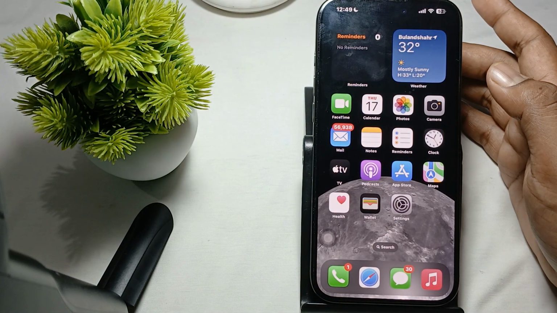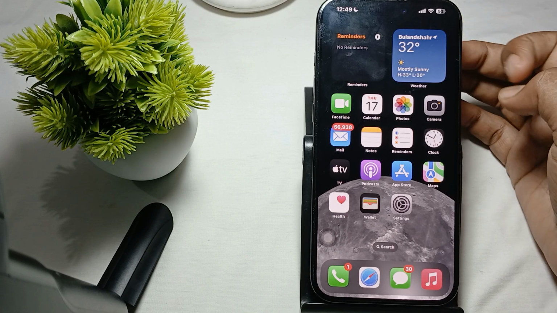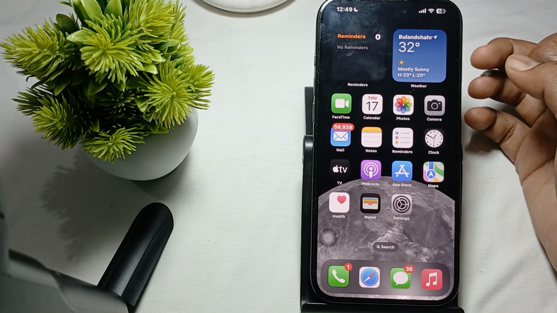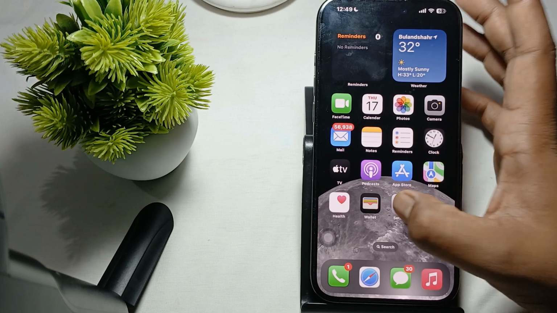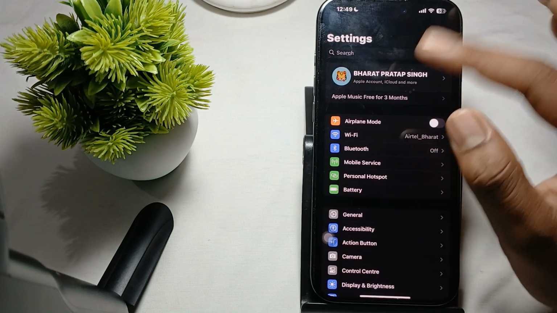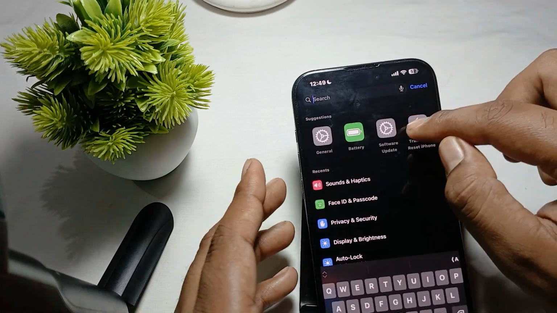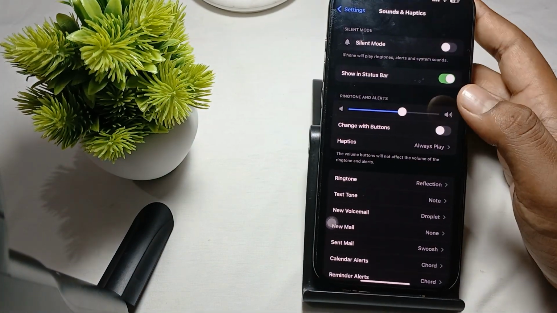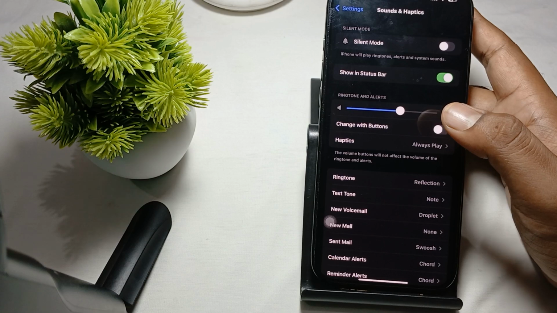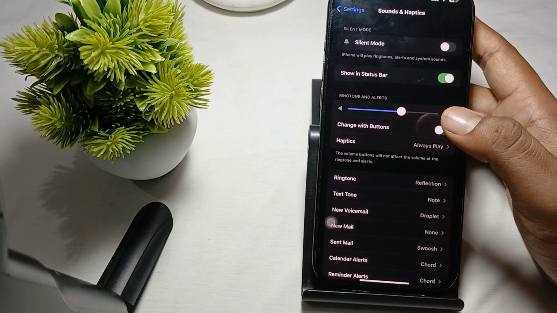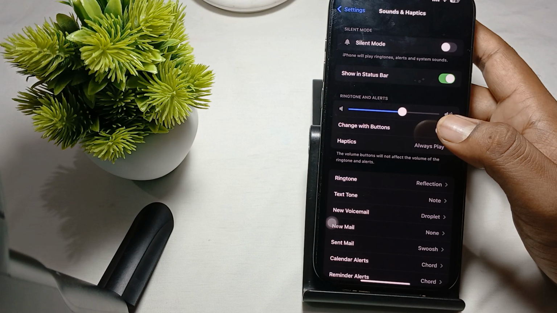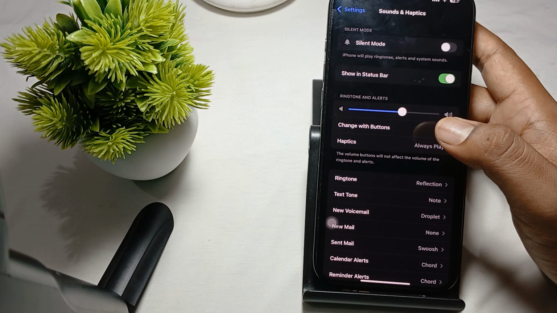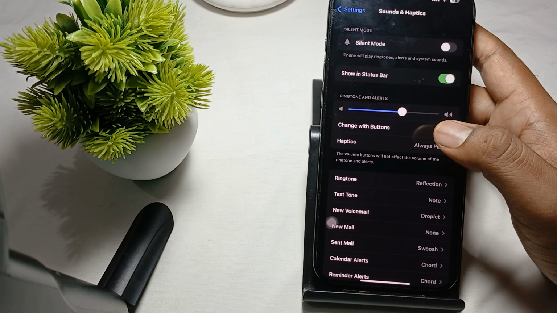Next is disable the audio enhancement. So guys, for disabling the audio enhancement, go to the settings, sound and haptics, okay. Here is the option of sound and haptics. When you open it, you can check if any audio enhancement or equalizer settings are enabled that might be causing the malfunction error. So you might want to set the equalizer to off or late night for a consistent volume level, okay.